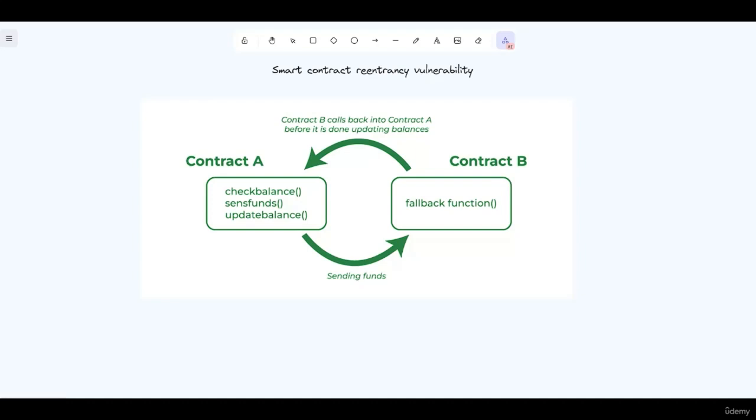The attacker continues to repeat the attack until they have stolen as many funds as they desire. So we will see it with a code.